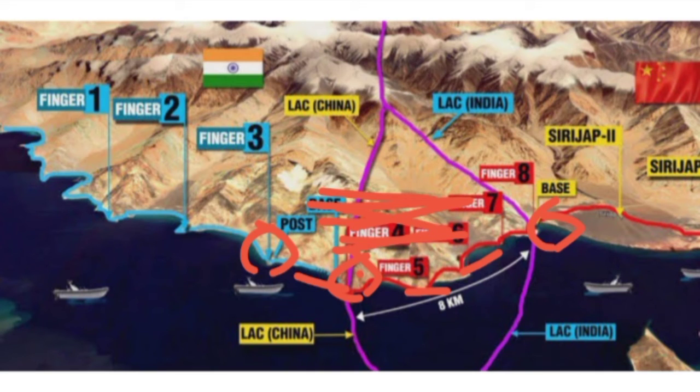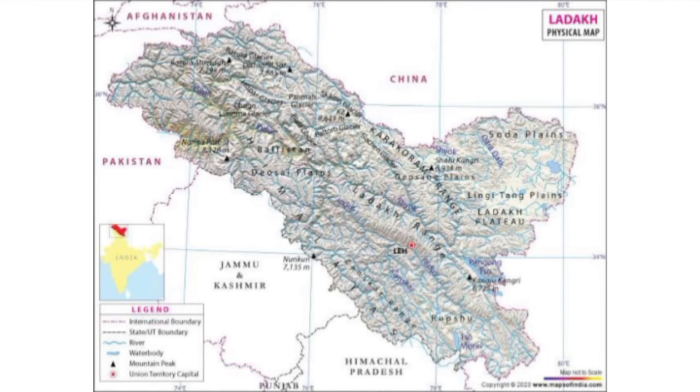This disengagement is not happening only on the north bank; it is also happening on the south bank. This is the north of Pangong Tso Lake, and this is the south. In the south, the area is known as the Chushul sector.